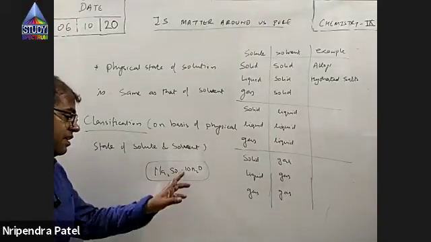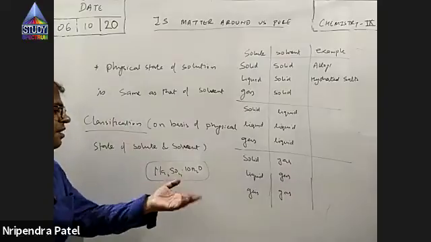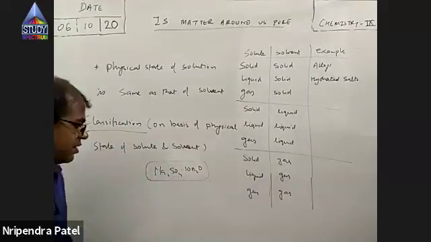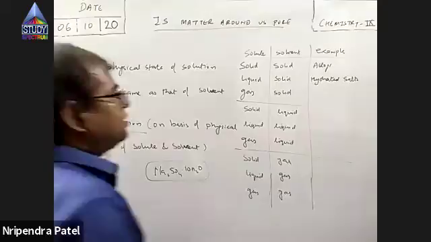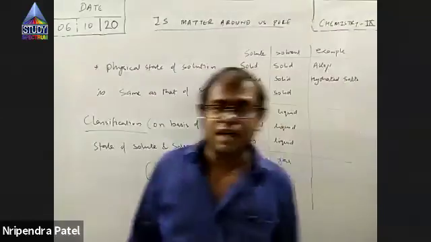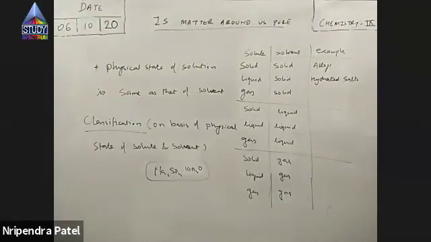If I heat it, then this part gets evaporated, and we get dry, dehydrated Na2SO4, right? So some of the salts have water molecules trapped while they crystallize. During crystallization, they absorb some water molecules.